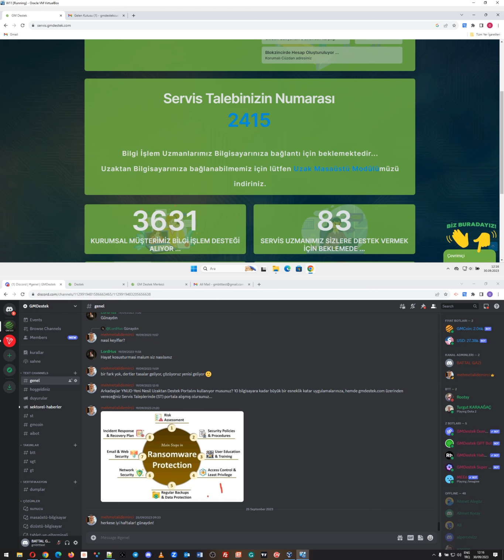How the IT service technicians will connect is that the customer must click here or here to download an agent for remote connection.